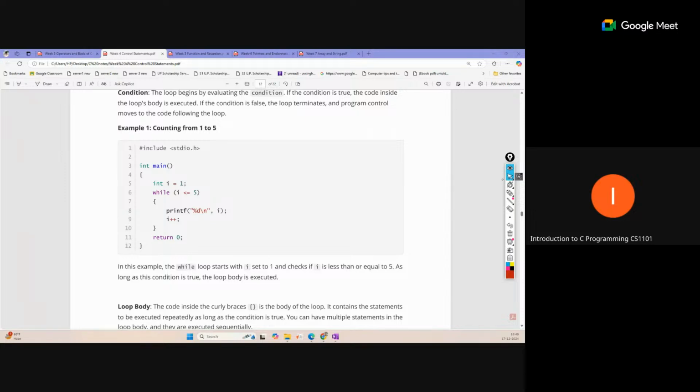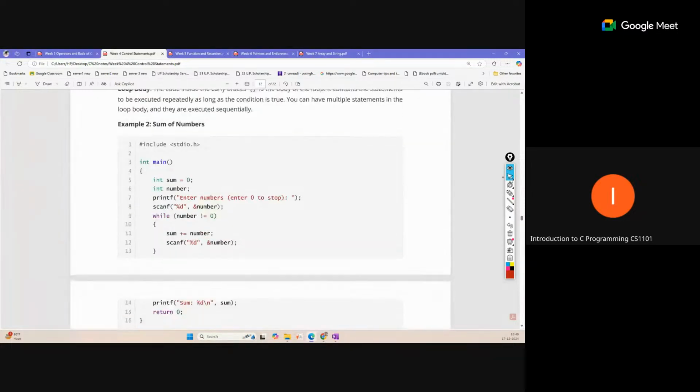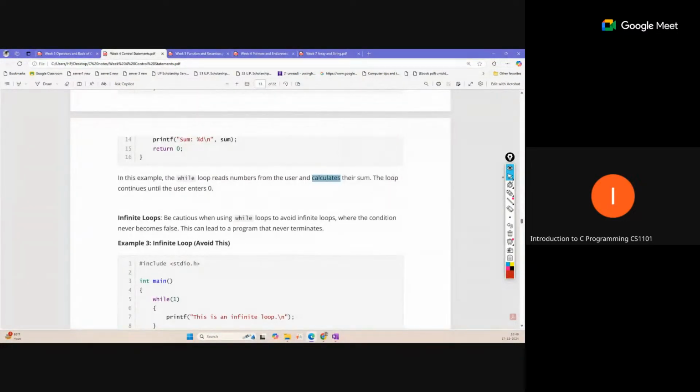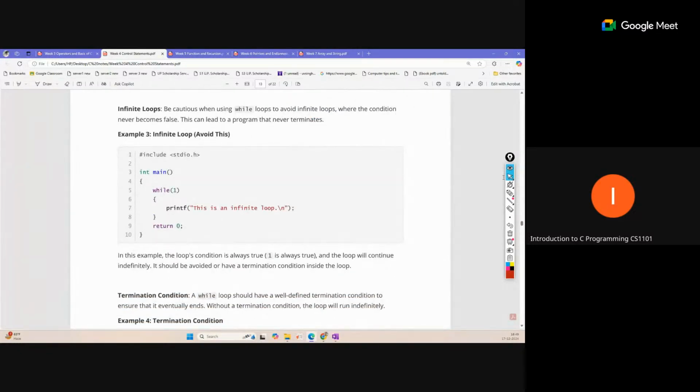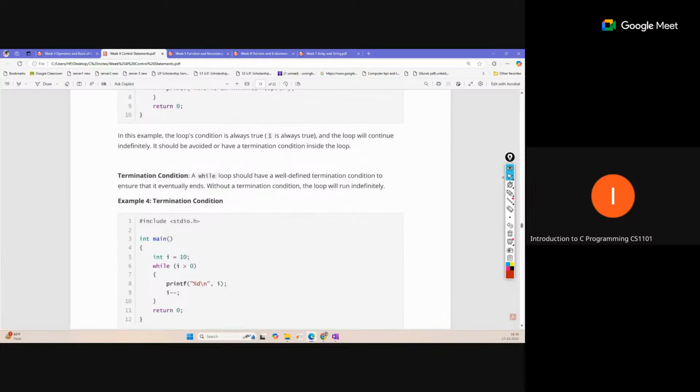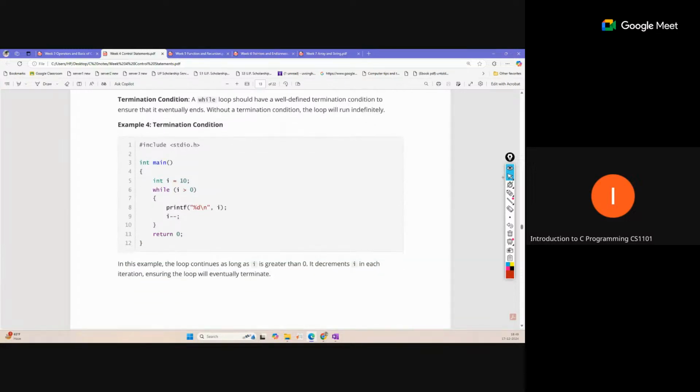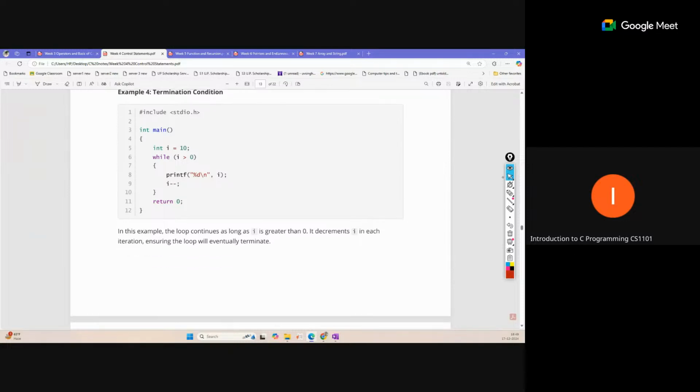So here we can also decide how many times we want to iterate. The same infinite loop is possible here. Suppose we have written while 1 and then a statement. 1 means true. So while this condition is true we will execute the body, but it will never become false. This will always remain 1, so we are not breaking out, and that becomes an infinite loop. So the termination condition again should be properly defined.